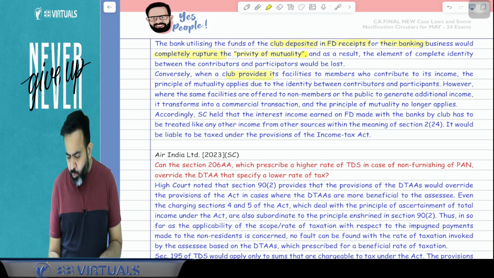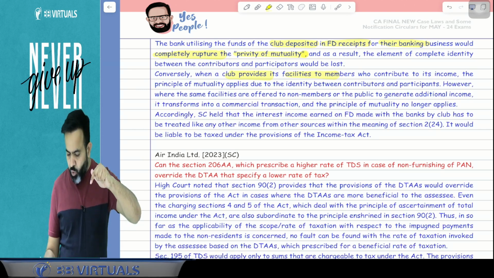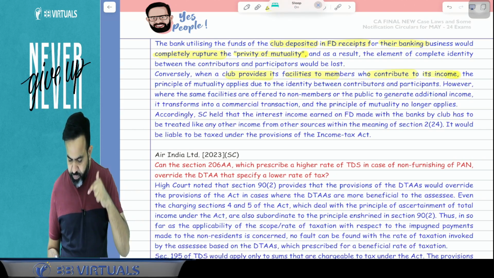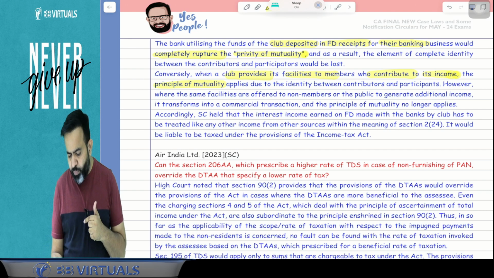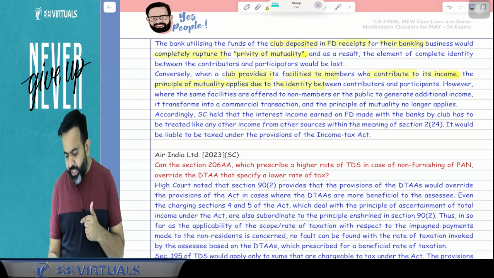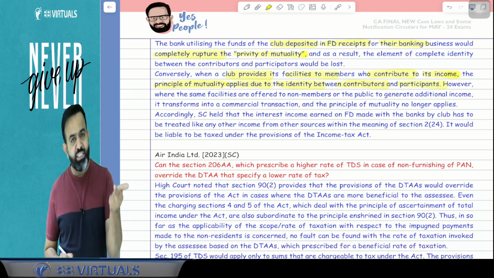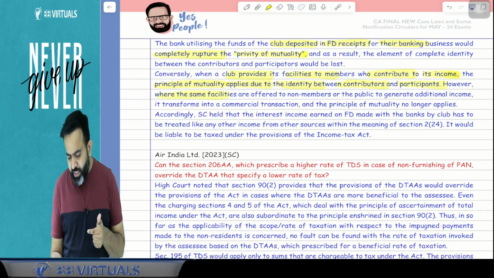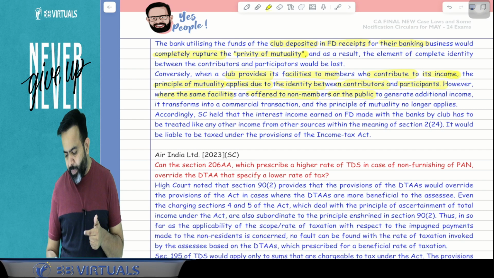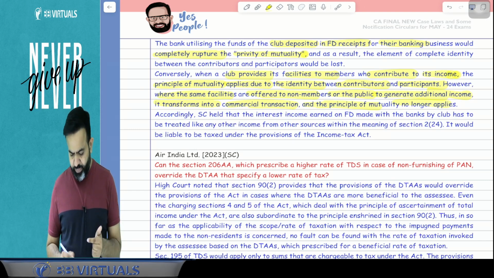Conversely, when a club provides its facility to members who contribute to its income, the principle of mutuality applies due to the identity between the contributor and participant. However, where the same facilities are offered to non-members or to the public to generate additional income, it transforms into a commercial transaction and the principle of mutuality no longer applies.